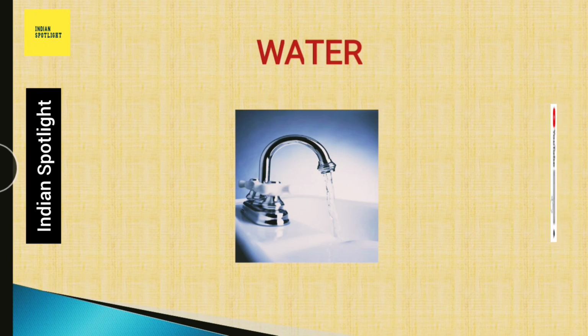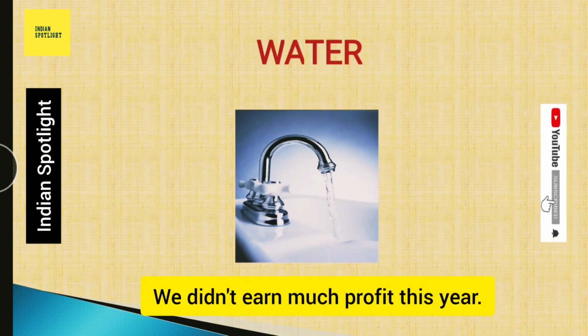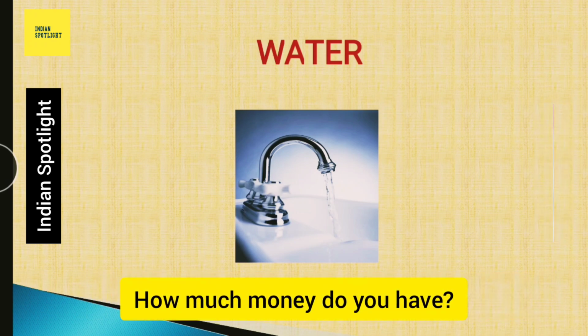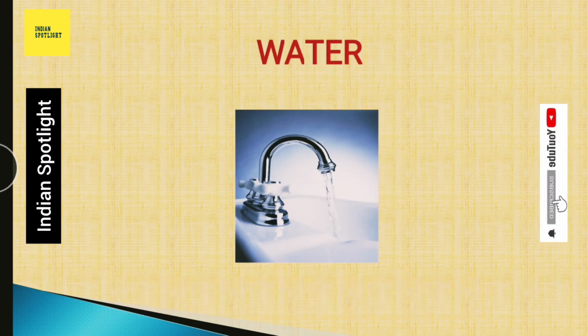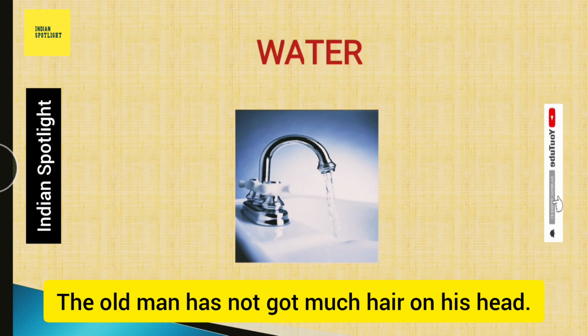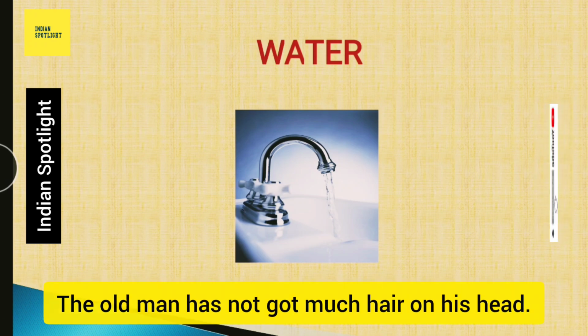There are so many English sentences before which we can use much. For example, we did not earn much profit this year. Here profit is an example of an uncountable noun. How much money do you have? So here money refers to an uncountable noun. The old man has not got much hair on his head. So here hair is an example of an uncountable noun.